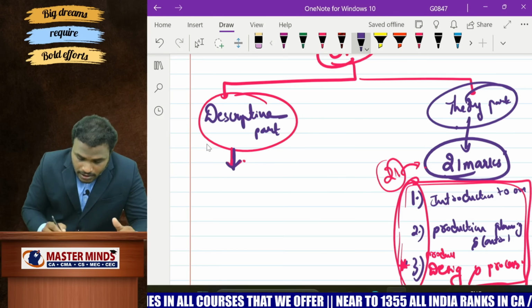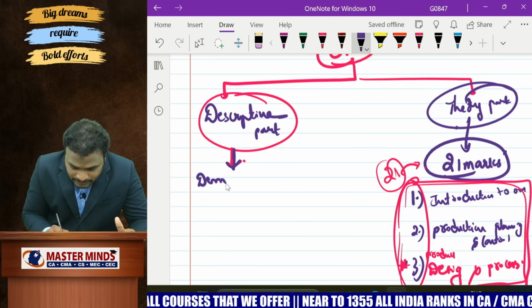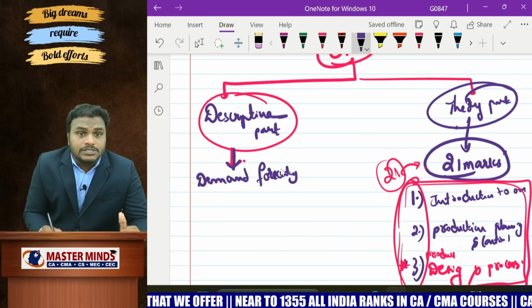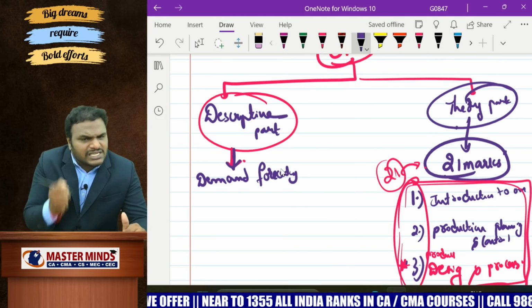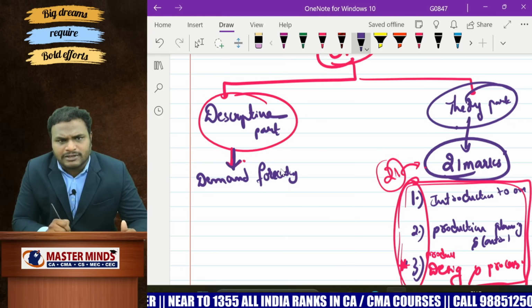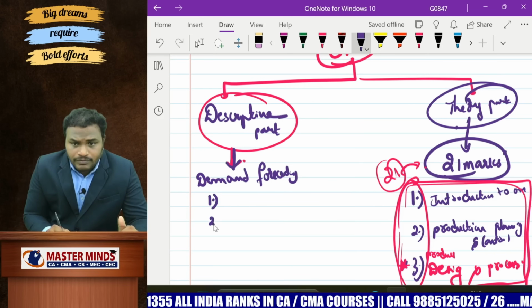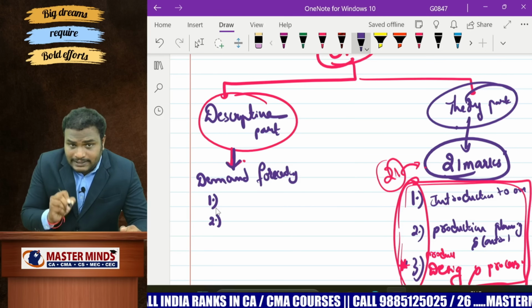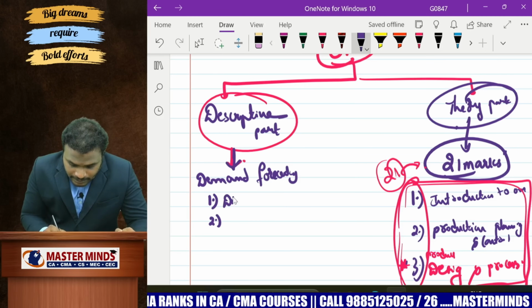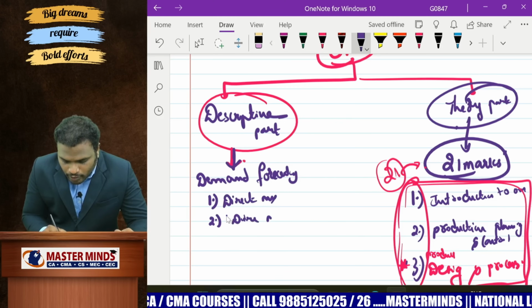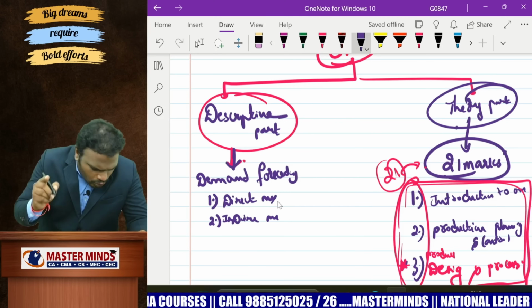Okay. Now, the first one is demand forecasting. You have to practice. I am telling you to practice. Just 5 to 10 minutes is sufficient to practice. Yes or no? Now, from demand forecasting, you have to practice the direct method and the indirect method. One problem on the direct method, one problem on the indirect method. That's sufficient. Don't practice all the problems.